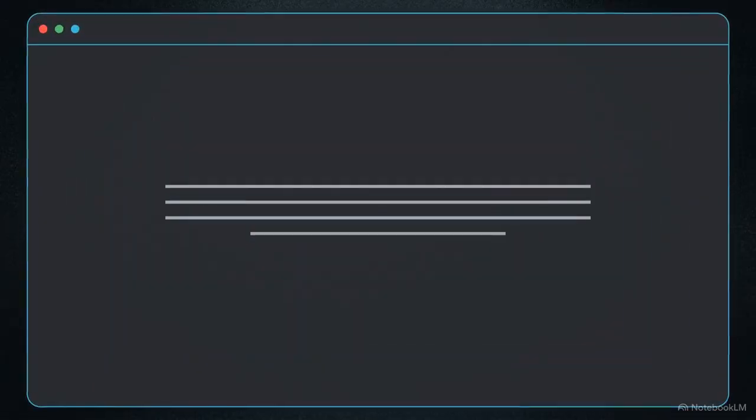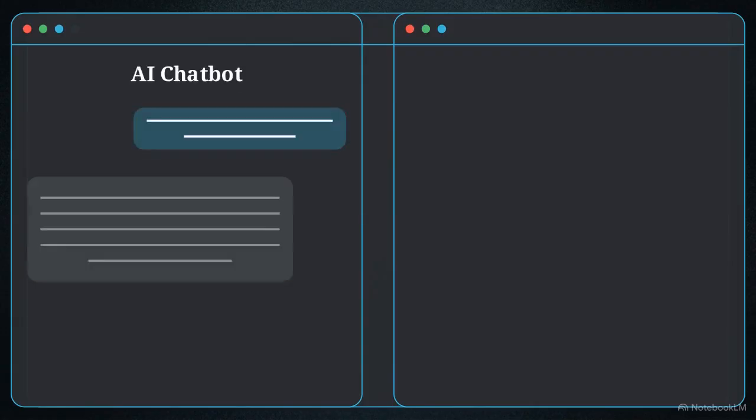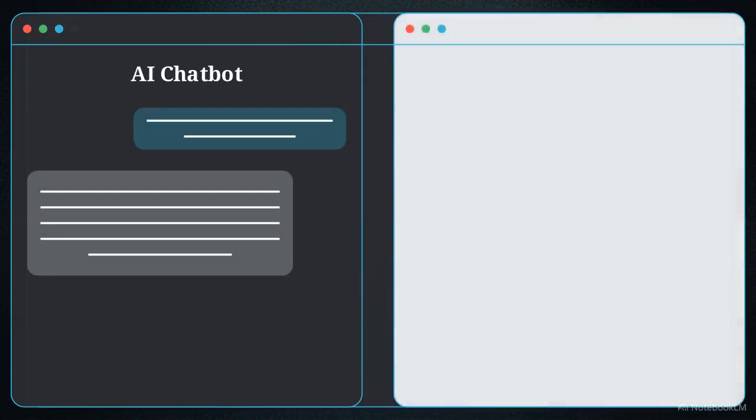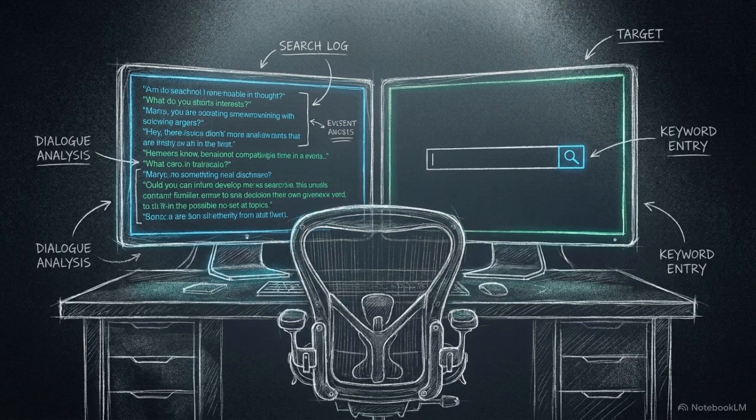Step 1 is preparing your workspace. You need a side-by-side view for cross-examination. Split your screen down the middle, locking your AI chatbot to the left, and opening a blank search engine on the right. Setting up this dual-screen layout provides the necessary infrastructure for your investigation. This workspace allows you to interrogate every claim the AI makes in real time.